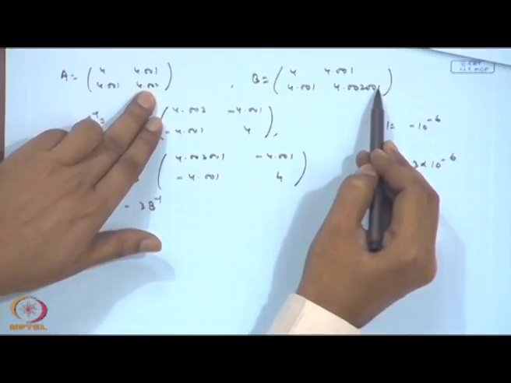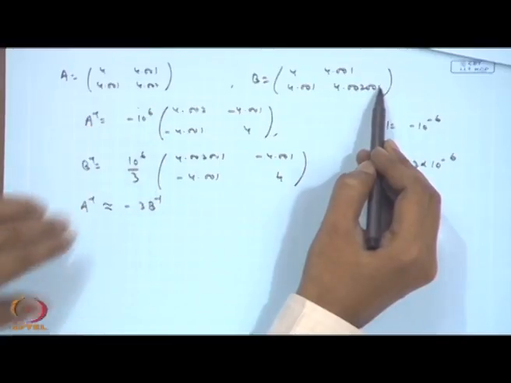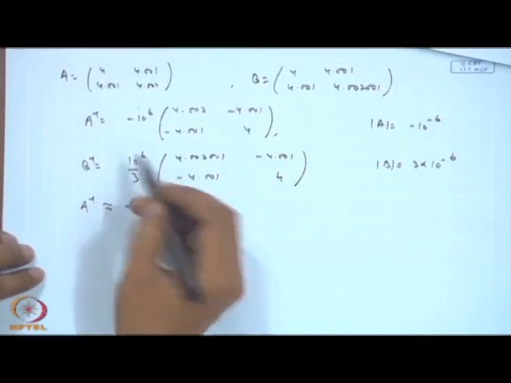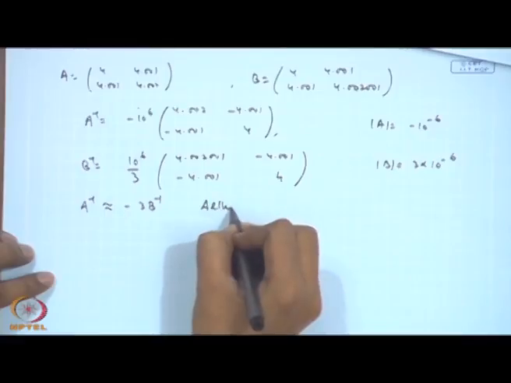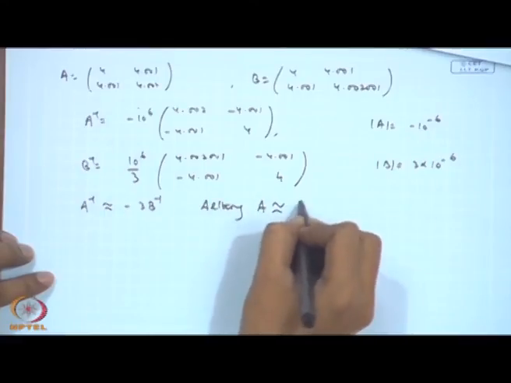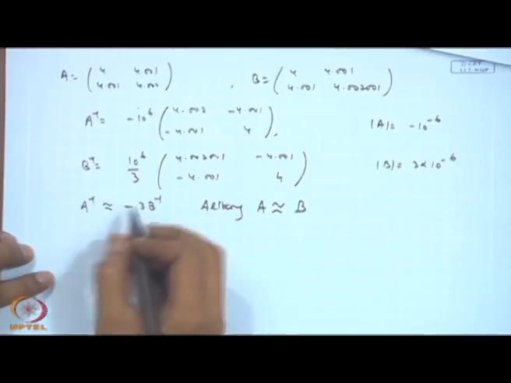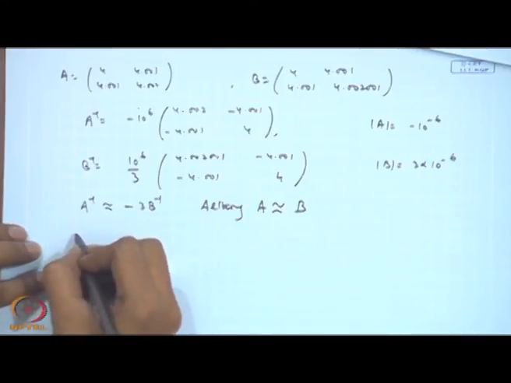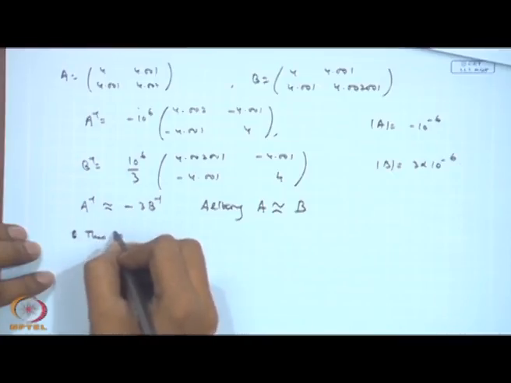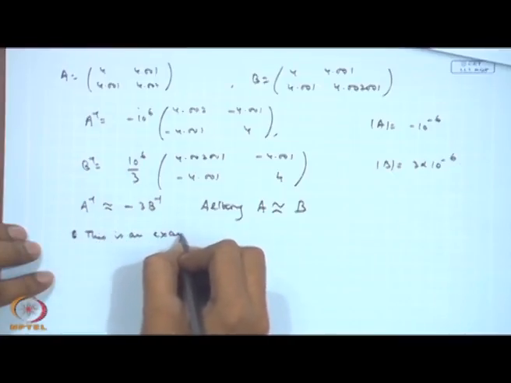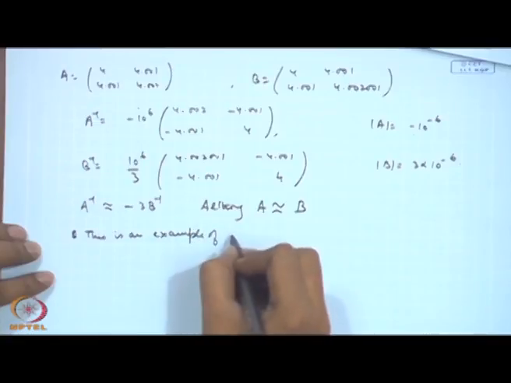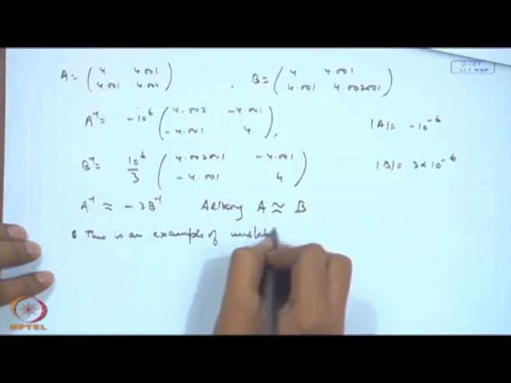But if you look at the inverses here, A is almost the same as B, but if you look at the inverse, then you are getting substantial change. So, this is an example of an unstable system.